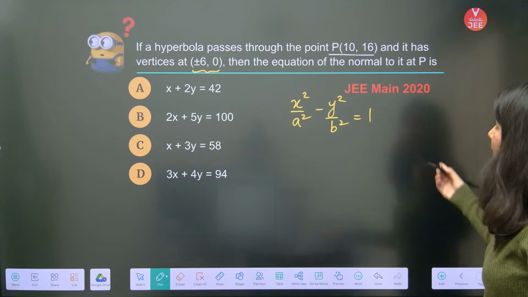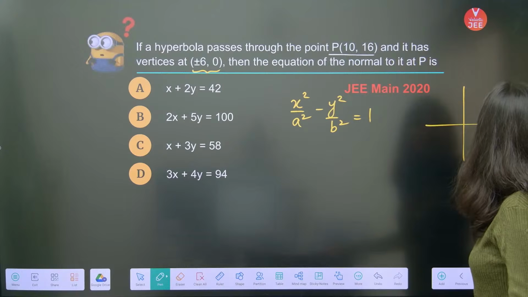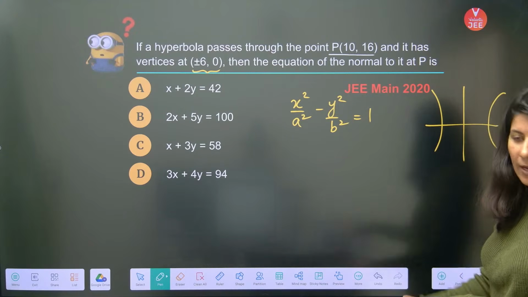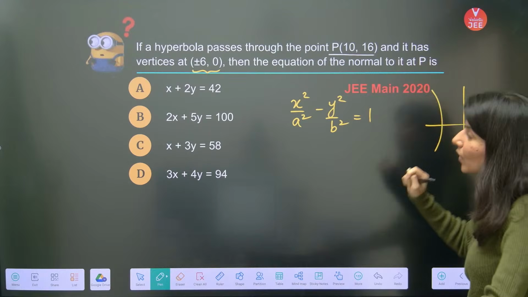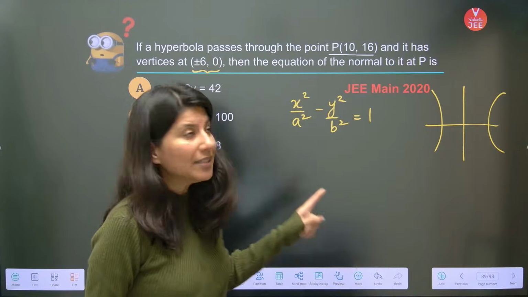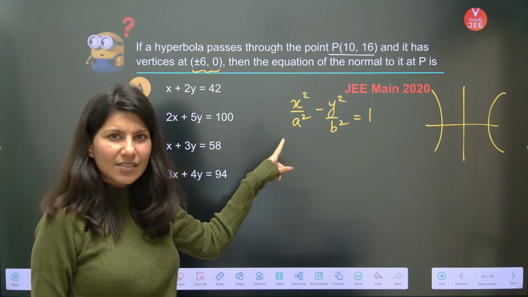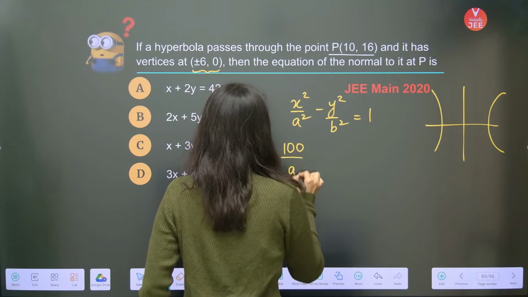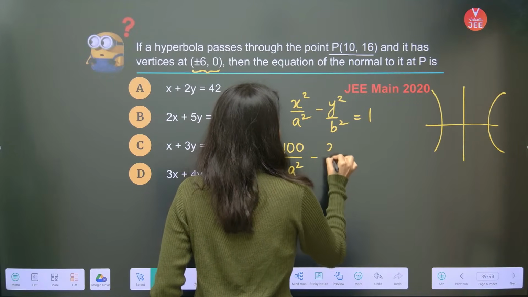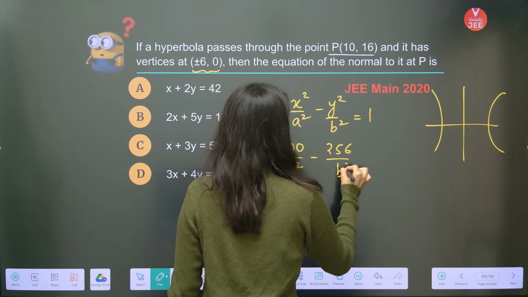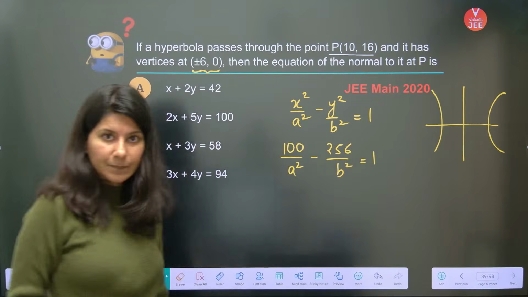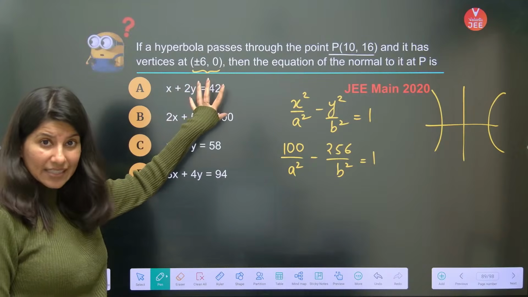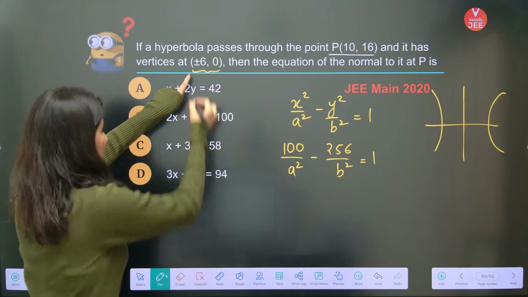Okay. So again, this is your hyperbola, right? Roughly, I am just plotting a rough hyperbola. And this hyperbola is passing through what point? Point P, 10, 16. Can I satisfy 10, 16 over here? Definitely. So 100 by a square minus 256 by b square is nothing but 1. Now they are saying that the vertex is plus minus 6. That means a is plus minus 6.